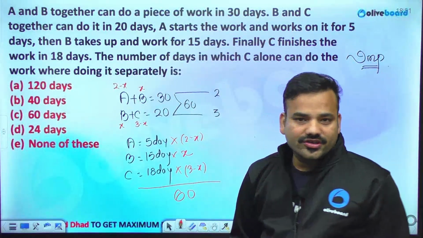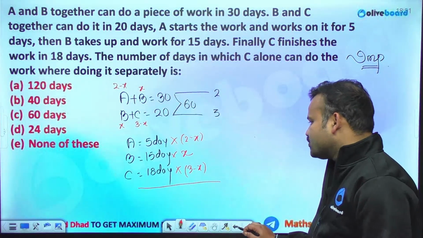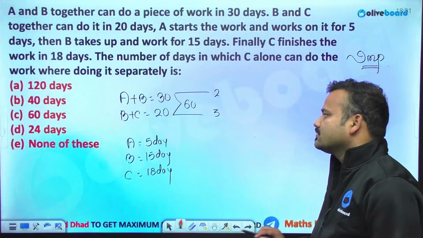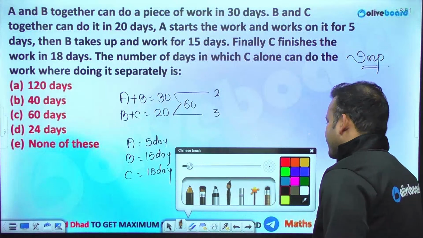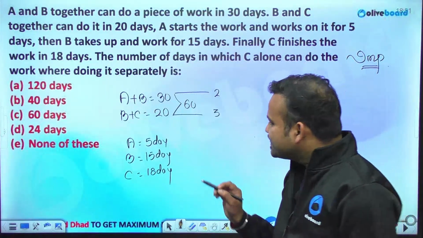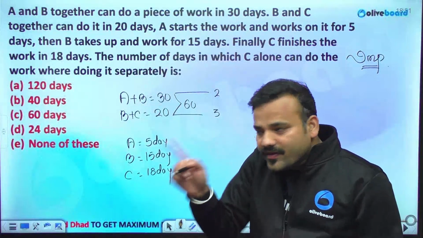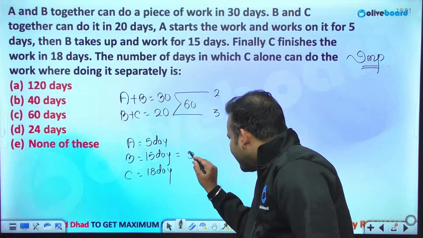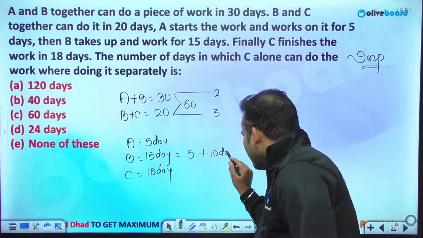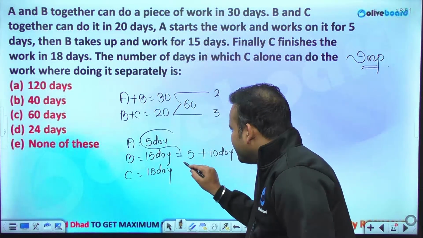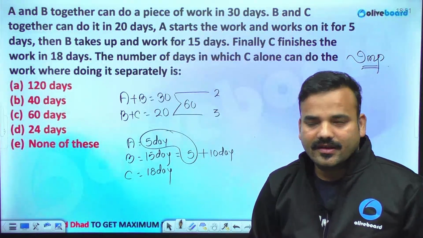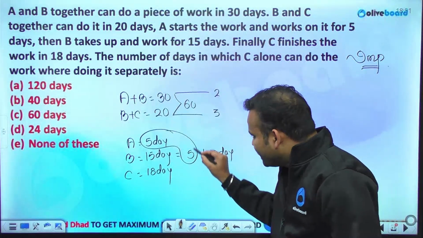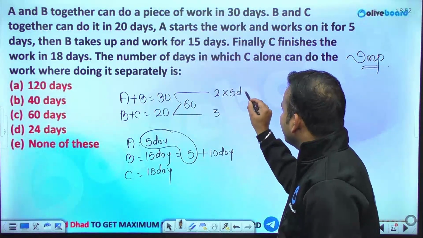So what should be the approach? How to solve this without using X? Look how we solve it without X. A worked for 5 days. The efficiency of A alone is not known, but the efficiency of A along with B is known. So I'm breaking this 15 into 5 plus 10. I'm making A and B work together for 5 days, each doing their part. In these 5 days together, they will complete 5 into 2, that is 10 units of work.